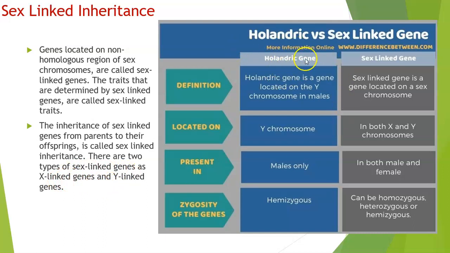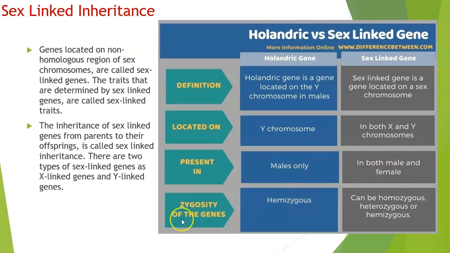The Y-linked genes are also called holandric genes, and the X-linked genes are also called sex-linked genes. I've put it as a distinction here. Holandric genes are located on the Y chromosome in males, and X-linked genes are located on the X chromosome. In both X and Y chromosomes, you have these particular locations of these genes. Holandric genes are shown in males only, and X-linked genes in both male and female.